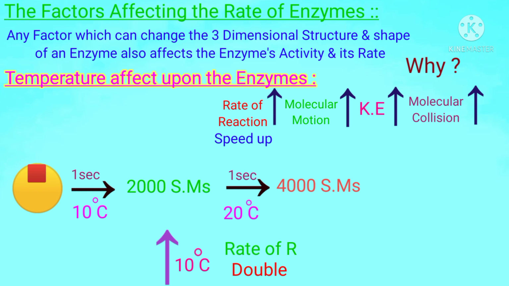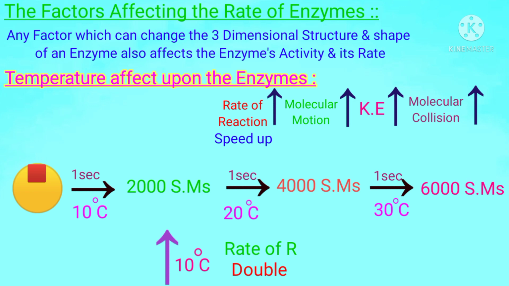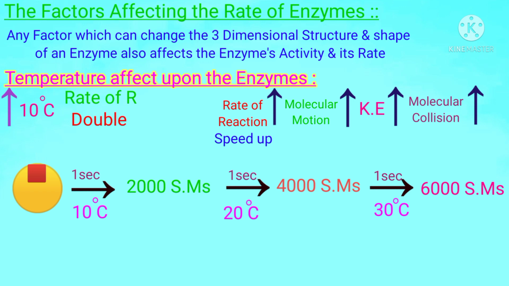And if we again increase the temperature by 10 degrees centigrade, it will become 30 degrees centigrade. So students, at this temperature, the rate of reaction will again double, like 6000 substrate molecules will be catalyzed, and so on. In this way, this happens up to a limit point. That is a very important point with respect to the temperature effect.